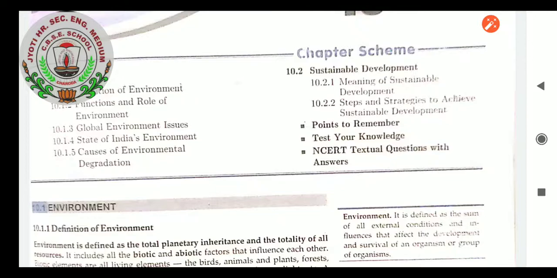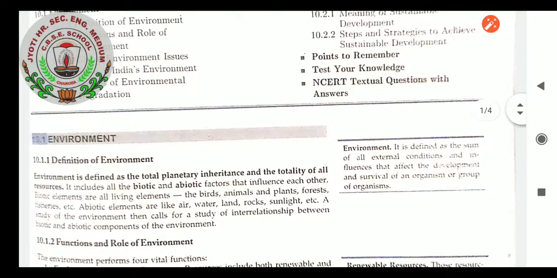Biotic elements are all living elements, for example the birds, animals, plants, forests, etc. Abiotic elements like air, water, land, rocks, sunlight, etc. compose the abiotic factors. A study of the environment then calls for a study of the interrelationship between biotic and abiotic components of the environment.